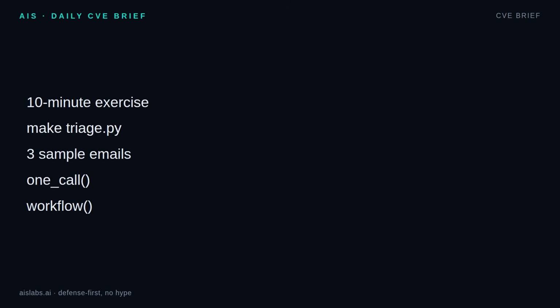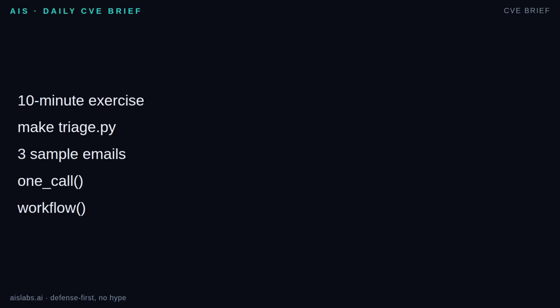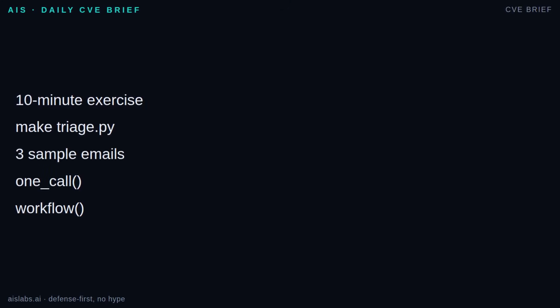Try this safely on your own machine. Create 3 fake emails in a list. No real inbox, no third-party systems, no secrets. Write 1 call email that sends the text to your model and asks for 1 label. Then write workflow email. First ask for the label, then use normal Python if statements to choose a canned response. Then check the label is in an allowed set. Finally, write down what would have to change before you need an agent. Maybe nothing. That is a valid result. The skill is not adding loops. The skill is knowing when not to.